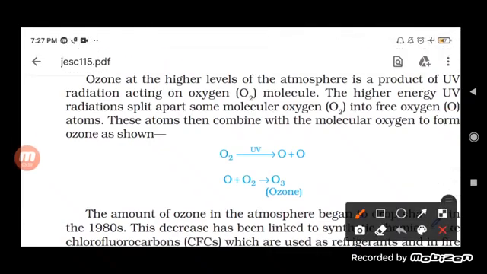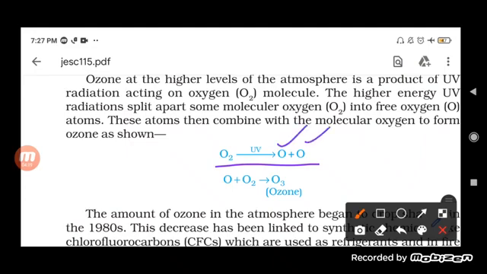See here, the reaction is given. When the high frequency rays, that is the ultraviolet radiation, fall on oxygen gas, which is O2, it will split into two.